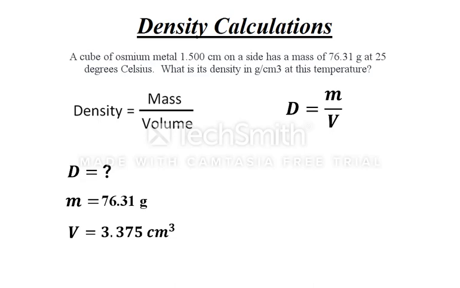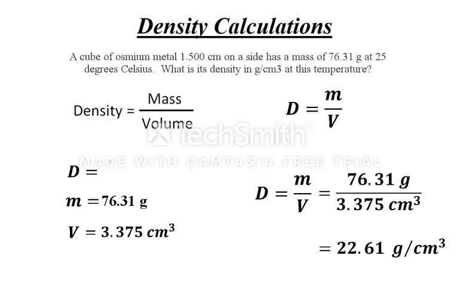We now have mass in grams and volume in centimeters cubed. These units match the units we want for our answer. So we can now plug our values into the equation and solve. And there we go. 22.61 grams per centimeter cubed. Wow, that's twice as dense as lead.